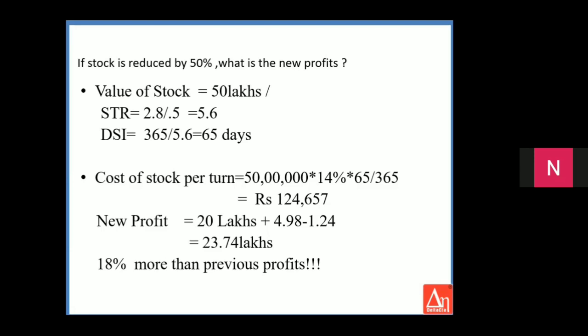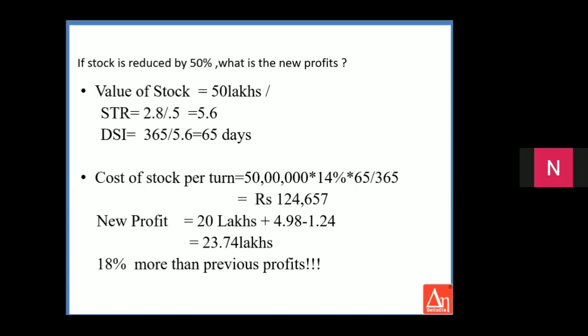I understand you will ask me one question: why are we not considering one full year and considering only 65 days? You are borrowing the first material, and afterwards the yield from that first material is going to help you purchase the second lot of material. It doesn't happen that way. It keeps on accruing from the bank. Or you have already paid the first lot, so you will be paying for the second lot only for 65 days. So I'm just considering the turn only, per turn, not the number of turns. Only just one turn we are considering the cost. I hope it's clear.